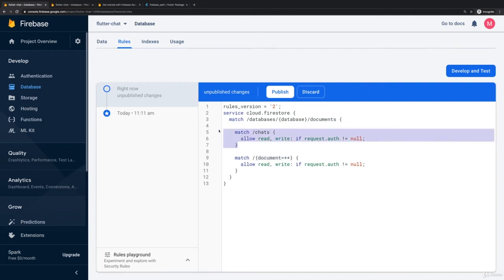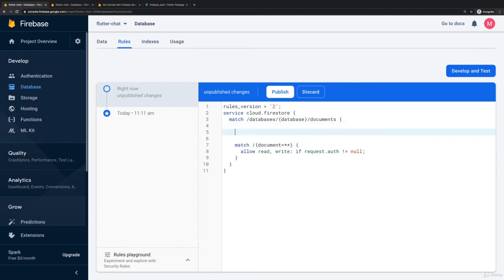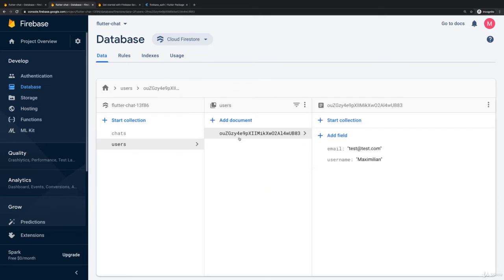Now, of course, I can delete this extra rule because now we got this more general rule down there. And that is a change that makes sense here, in my opinion. But actually, I don't want to give this general access to everything. I want to be a bit more granular here. For example, I would say it makes sense that we grant access to the user who owns a document, so that not every authenticated user can manipulate any user that's being stored in users. No, you should only be able to edit yourself.